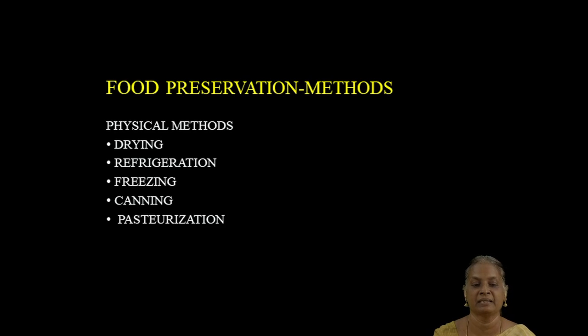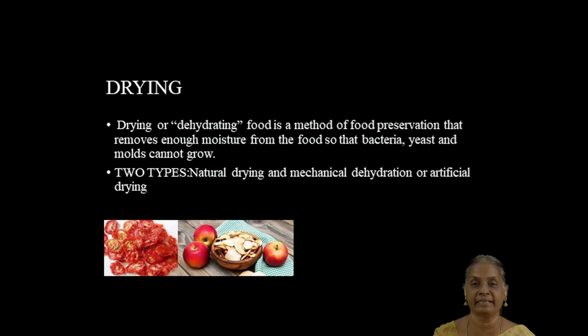Now let's see about the methods of food preservation. First method is drying, the second one is refrigeration, third is freezing, fourth one is canning, fifth one is pasteurization. And these are all the physical methods. Now let's see the first method, drying.